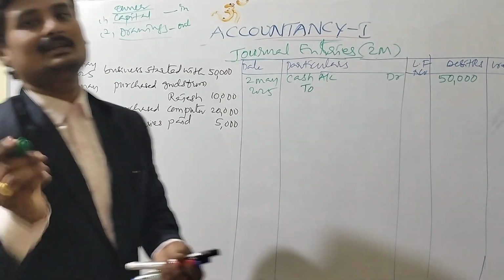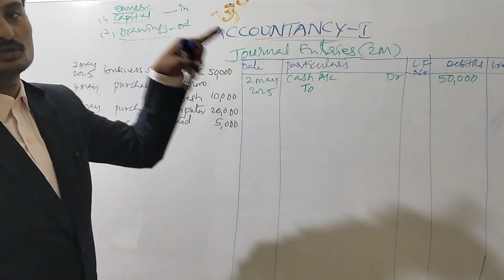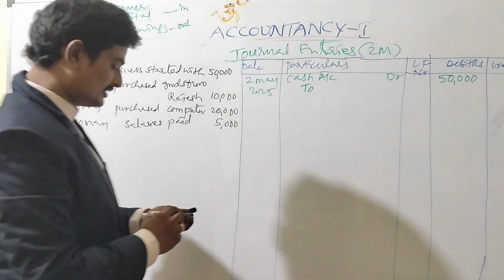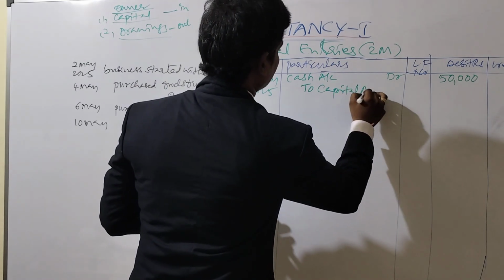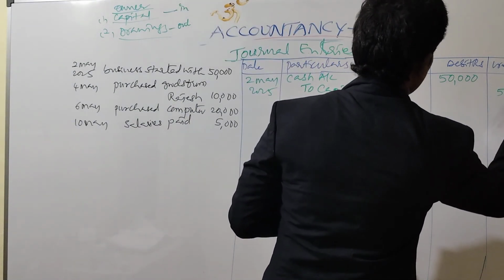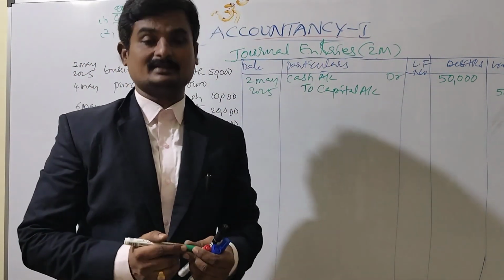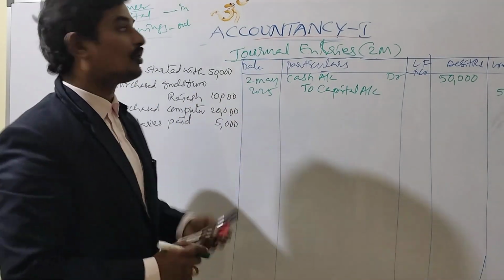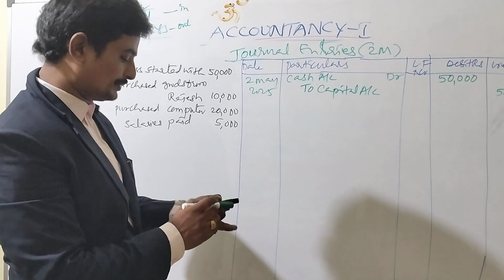Here the owner himself is giving money to the business, so we will use the capital account. Capital account credited 50,000. Capital account is to be considered as a personal account, so instead of the name of the owner, we are using capital.